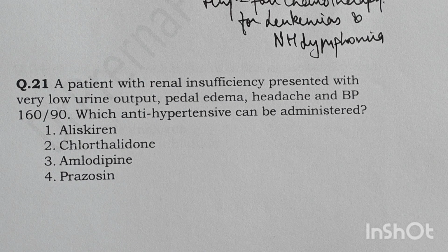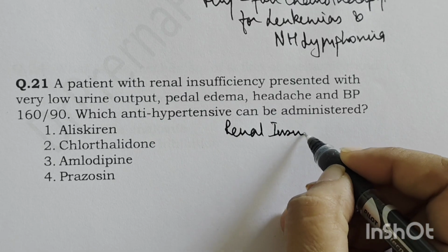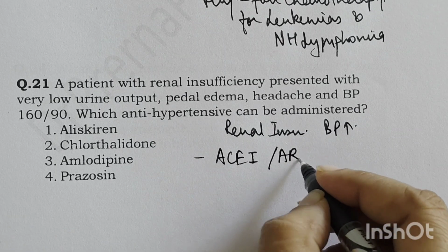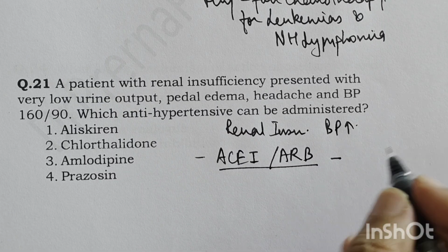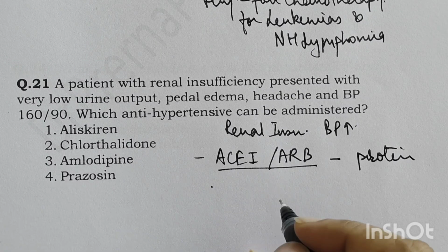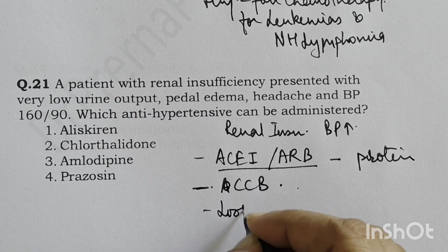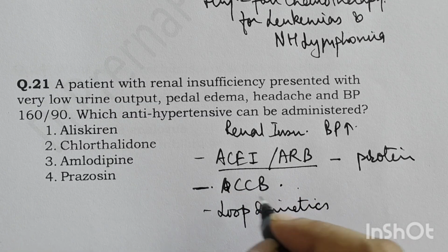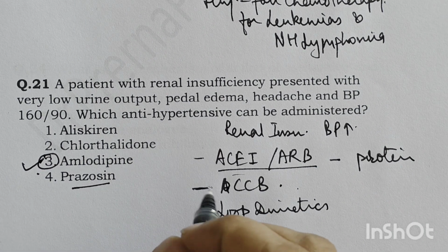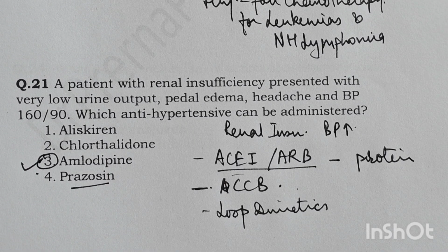amlodipine and prazosin. Now see, whenever there is a case of a patient with renal insufficiency and low urine output, high BP, then the first choice of drug is ACE inhibitor or ARB. They are the first line antihypertensive agents, particularly when there is proteinuria. Right? Now, in this question, we don't have an ACE inhibitor or ARB. Second choice drug is CCB. Then we have loop diuretics also, third choice. So out of the given options, we have CCB here, that is amlodipine. So we're going to use this. Alpha blockers are not used in renal insufficiency patients. Chlorthalidone is a thiazide diuretic, and this is also not used in severe renal insufficiency.